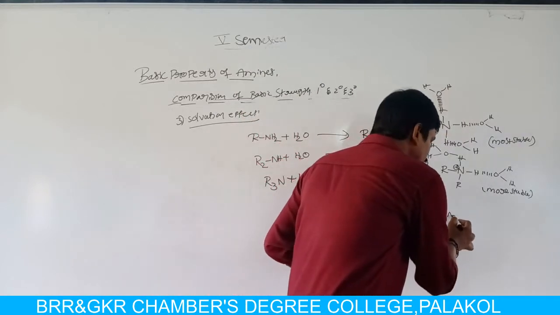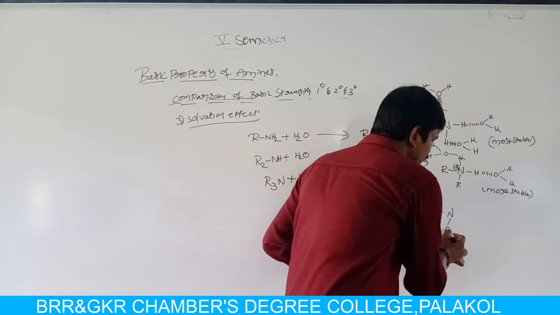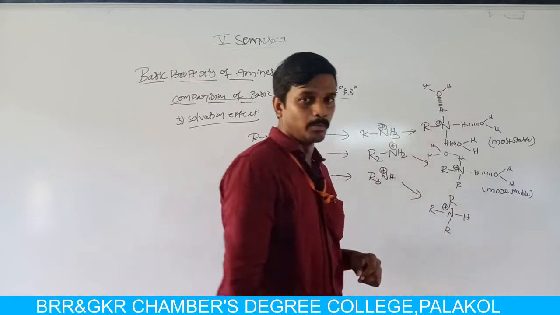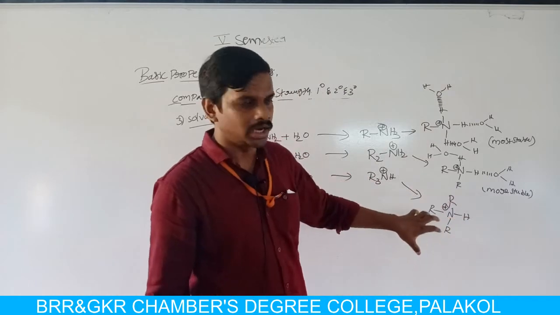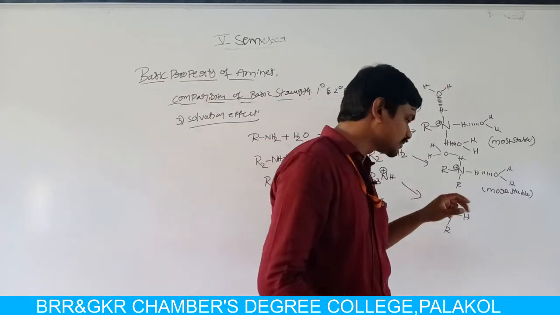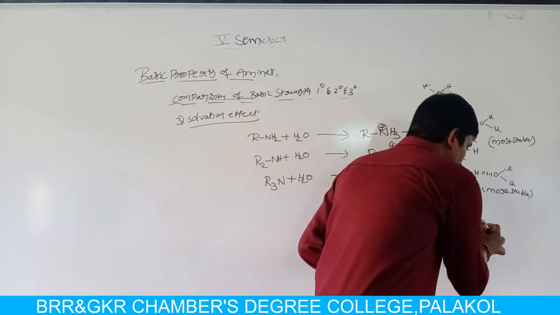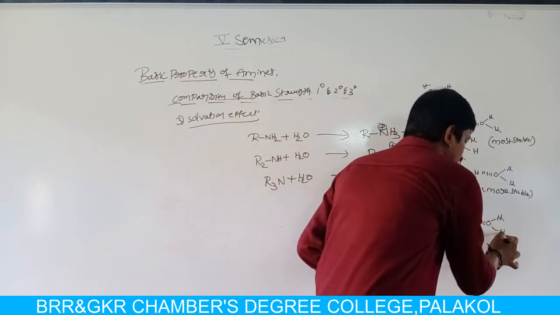We are moving to tertiary, that means trialkyl ammonium salts. In the trialkyl ammonium salt, the nitrogen is substituted by only 1 hydrogen, so it forms only 1 hydrogen bond.